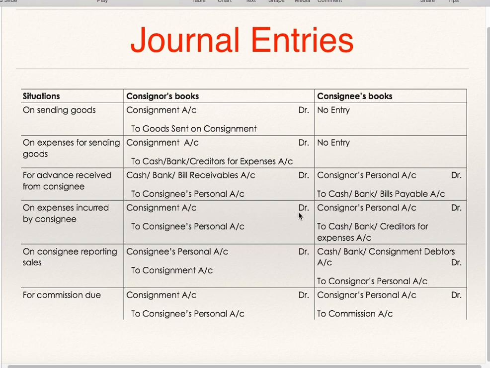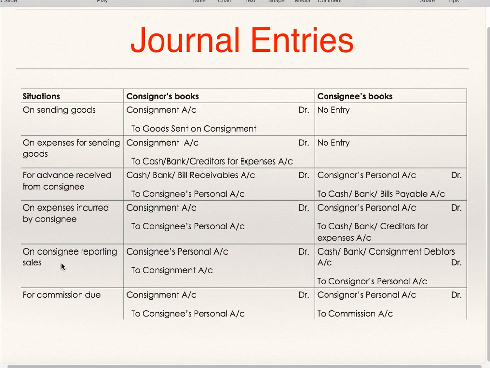Just now we have seen consignment account is nominal in nature: debit all expenses and losses, credit all incomes and gains. Even if this expenditure is incurred by consignor or consignee, it has to be debited to consignment account. If it is incurred by consignor, then consignment account debit to cash, bank or creditors for expenses. If it is incurred by consignee, then consignment account debit to consignee's personal account. Why? Because consignee has incurred it and consignor is supposed to reimburse it to consignee. So to consignee's personal account.